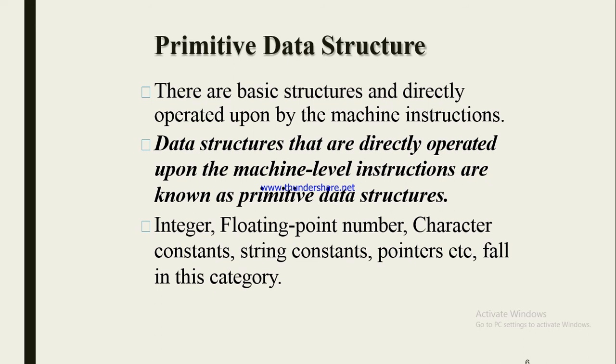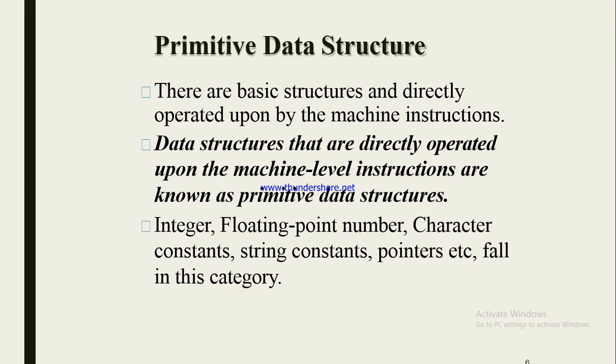So primitive data structure. What is primitive data structure? These are basic structures directly operated upon by the machine instruction. Data structures that are directly operated upon by machine level instructions are known as primitive data structures. So we can directly perform operations on the primitive data structure.